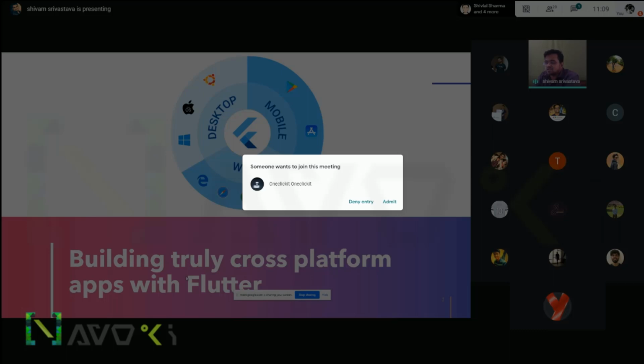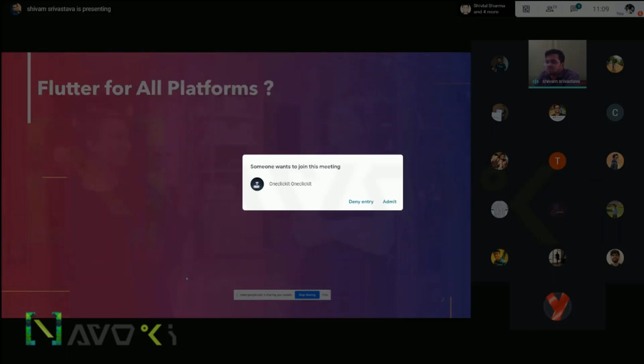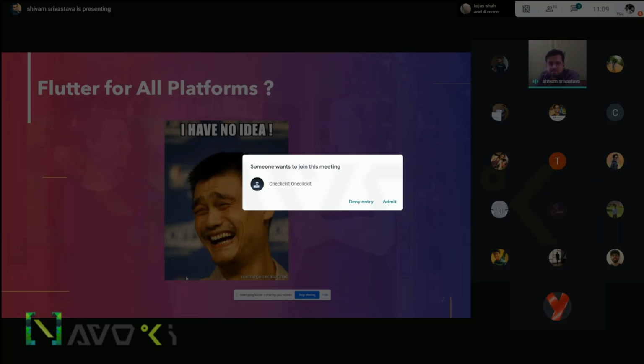So when I started working on Flutter for all platforms, I looked everywhere. In the start, I had no idea how things work. I have not developed any desktop application before. I was familiar with client web applications and servers, but not with desktop applications. So it took some time to research everything that is happening in all 3 platforms.